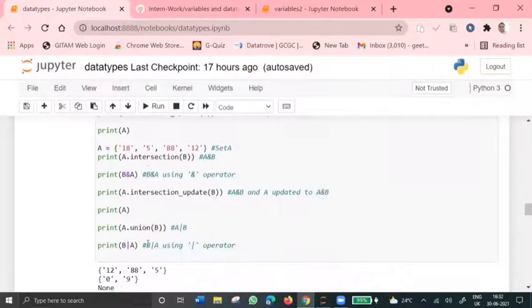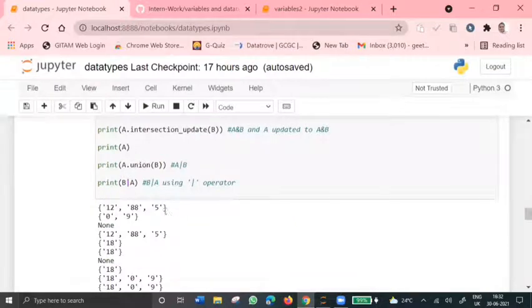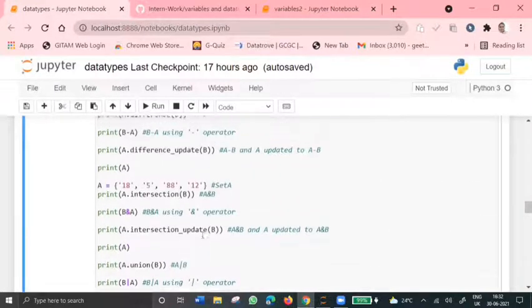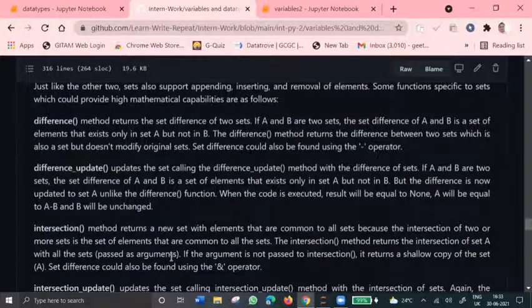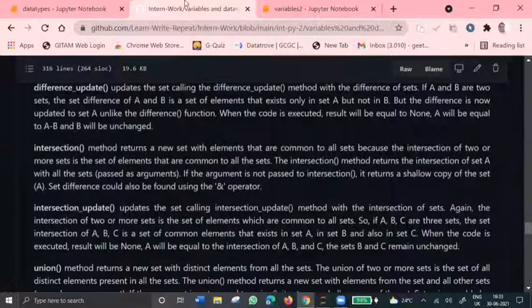It only gives us the values in the form of a set, but it does not change the original values. Difference update: the difference update function provides the difference between the two sets, and the result would be none, but A will be equal to A minus B and B will remain unchanged.